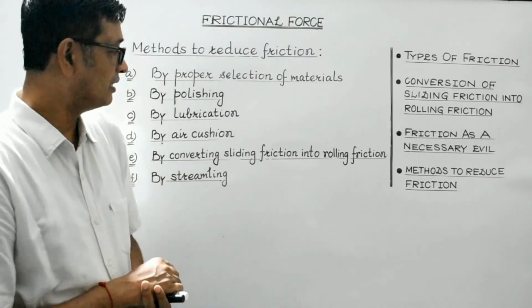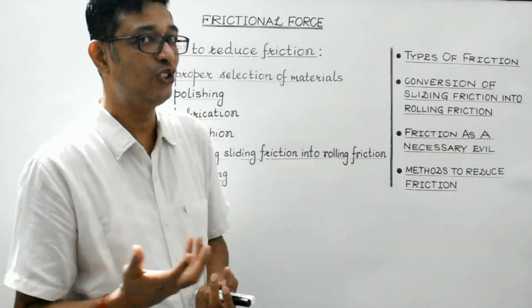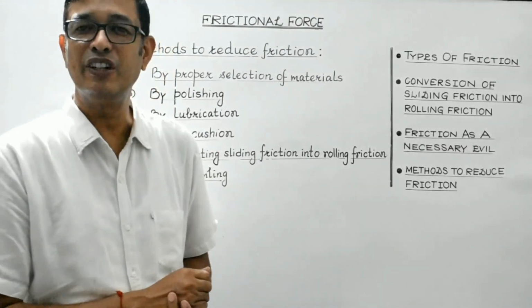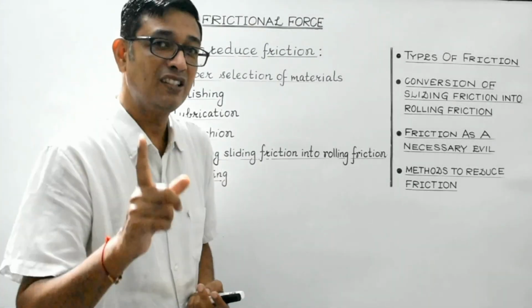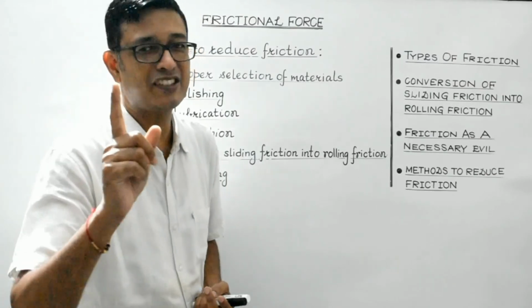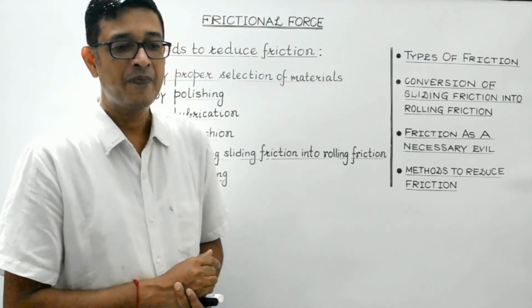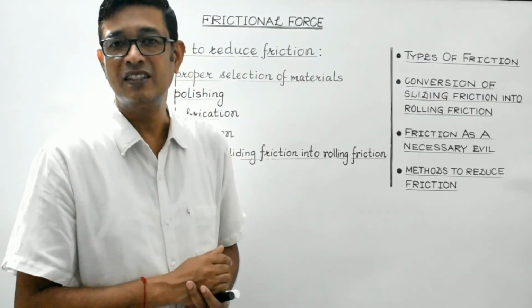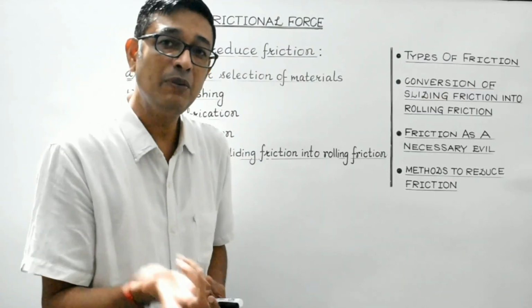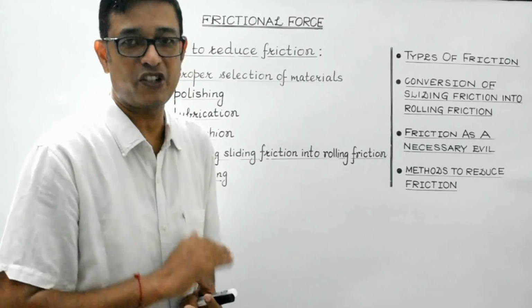Next is by converting sliding friction into rolling friction. This we are already aware of, students. This is the very reason why the wheel is considered to be one of the greatest inventions, right? So we are aware, by using wheels, by using ball bearings, sliding friction can be converted into rolling friction.